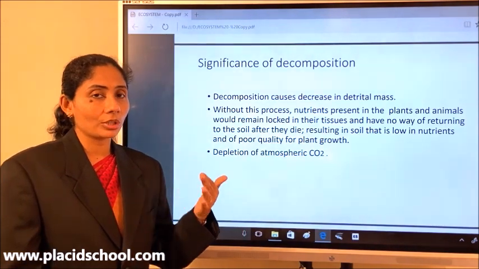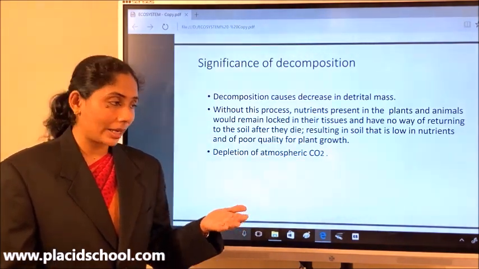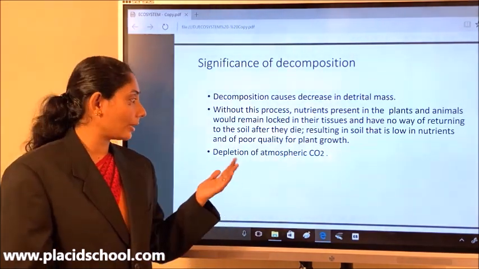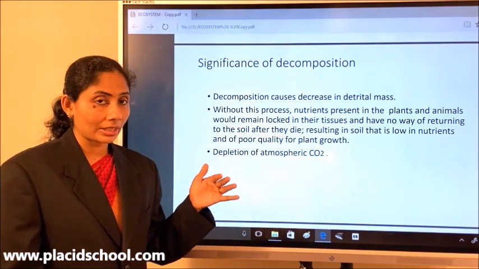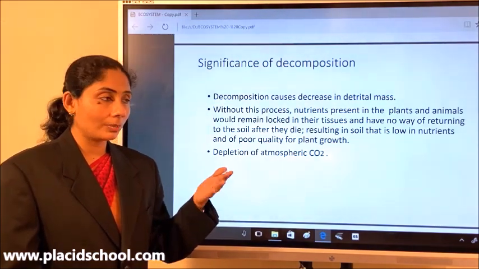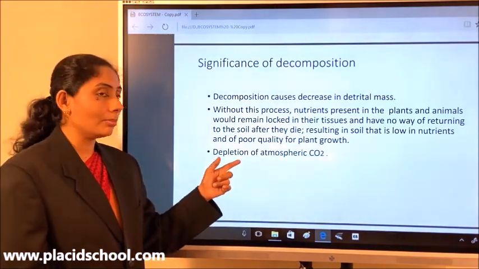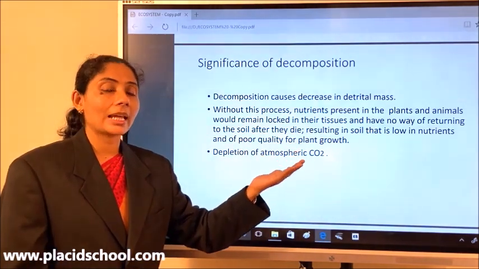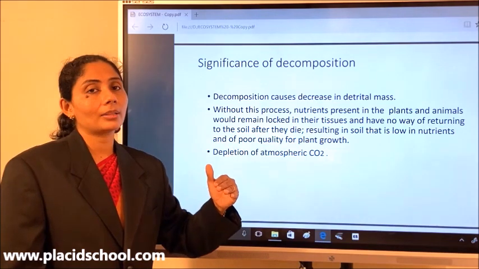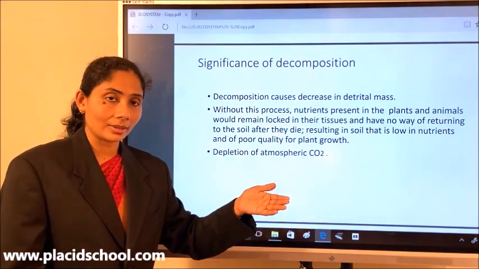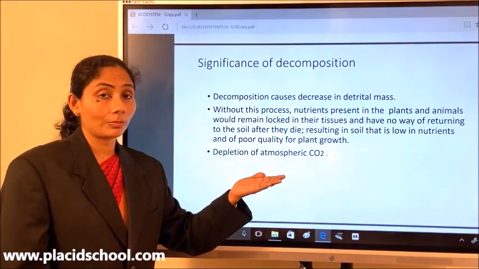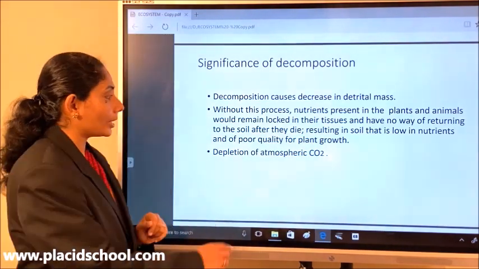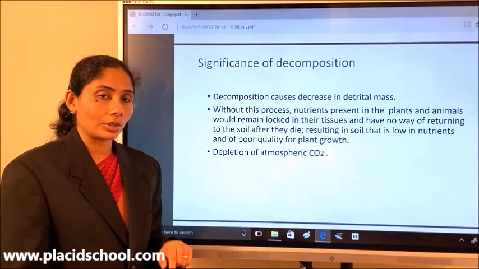Decomposition releases carbon dioxide, and if there is no decomposition, the atmospheric carbon dioxide will be depleted, or the carbon cycle in nature would be imbalanced. This is very important. And you know the significance of carbon dioxide in the atmosphere? It has to be used by plants in the process of photosynthesis, again in order to prepare organic matter. So that is the significance of decomposition.